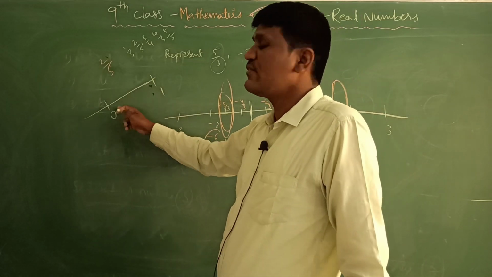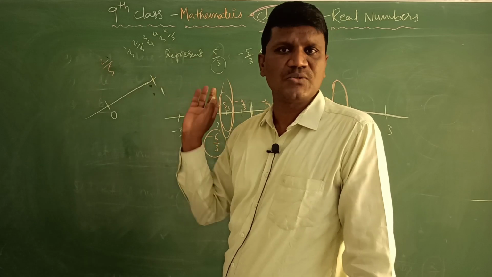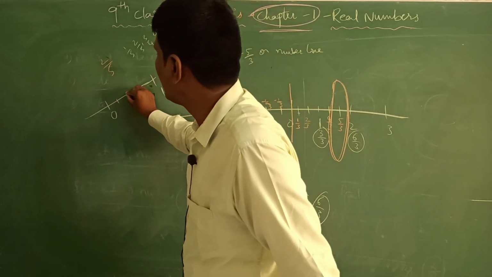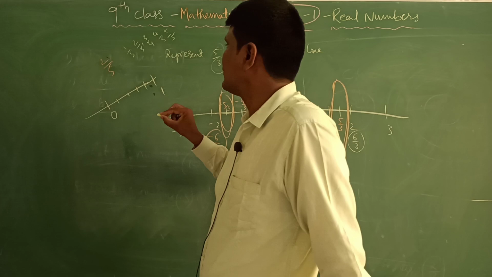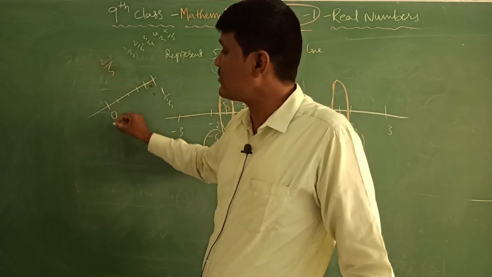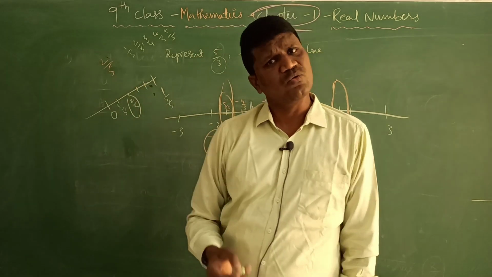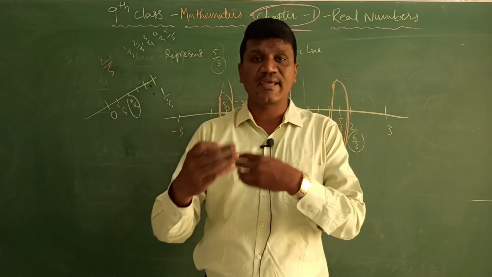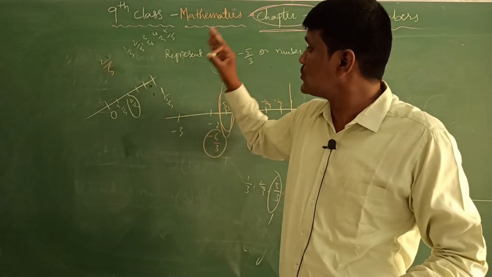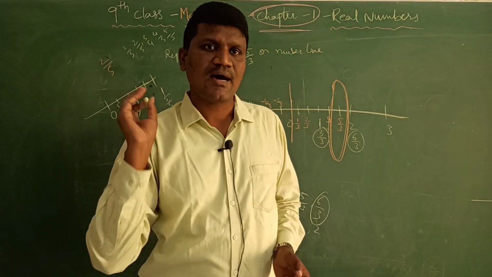So how many parts we need to divide this into? 5 parts. Whatever the denominator is, that many parts you divide. So this is 1, 2, 3, 4, 5. This is the 5 by 5. Now what do we want? We want 2 by 5. That means this is 1 by 5. This is 2 by 5. So you have learned this in the 8th class itself, but again it is given in the 9th class. So this is a way to represent a fraction on the number line.